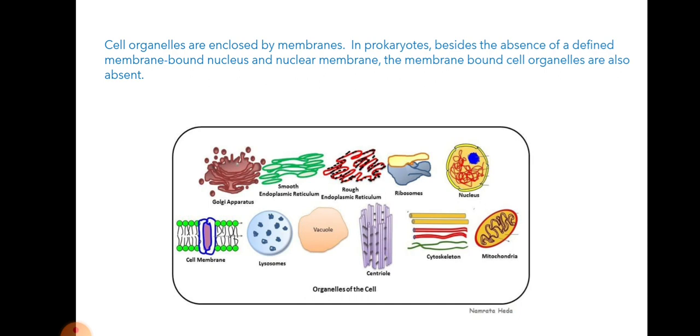So let us see what are the cell organelles present in the cell. See the pictures: Golgi apparatus, smooth endoplasmic reticulum and rough endoplasmic reticulum, ribosomes, nucleus, mitochondria, okay, cell membrane, lysosomes, vacuoles, centriole, cytoskeleton. These are all the cell organelles which are absent in the prokaryotic cell, whereas it is present in the eukaryotic cell.